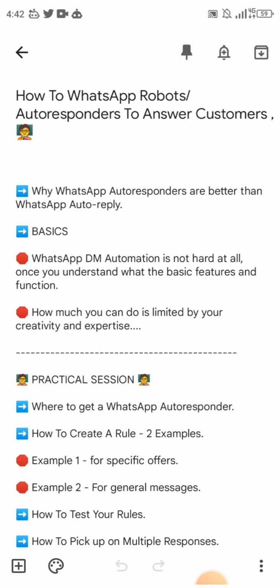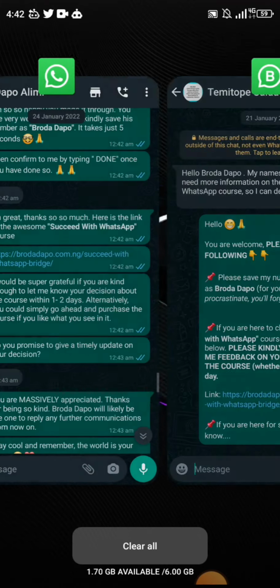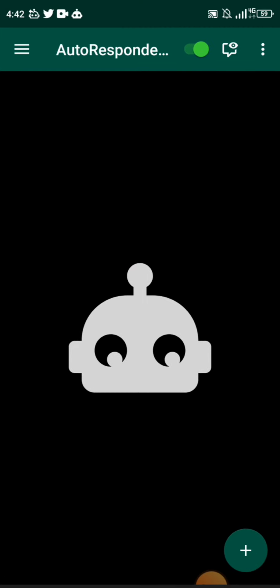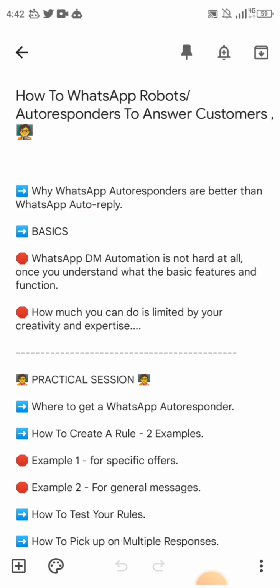So I've said this before. Please, WhatsApp DM automation, which is also what we call this, is not hard at all. Once you understand the basic features, the struggle that most people have is to understand what each basic feature does so that they can use it. Once you understand the basic features, how much you can achieve with a WhatsApp autoresponder is basically limited by your creativity. There is absolutely nothing super special about the basics. So I needed to let you know that so that I can put your mind at peace.